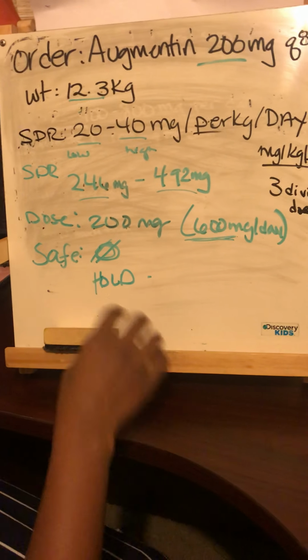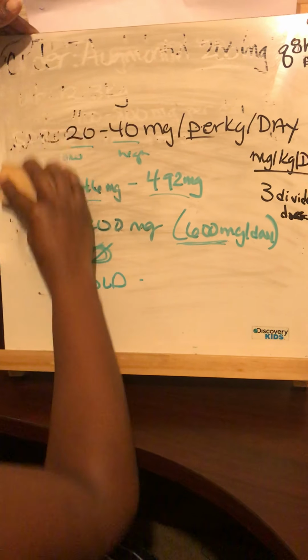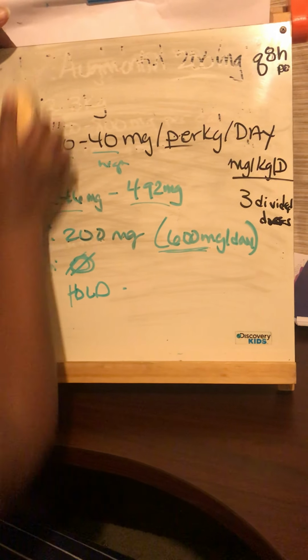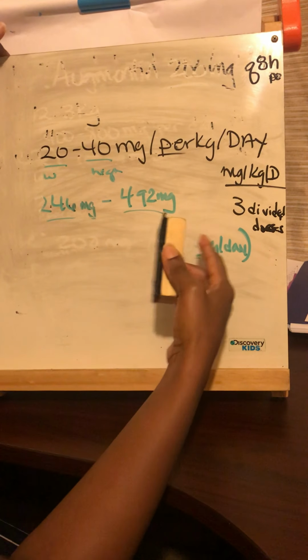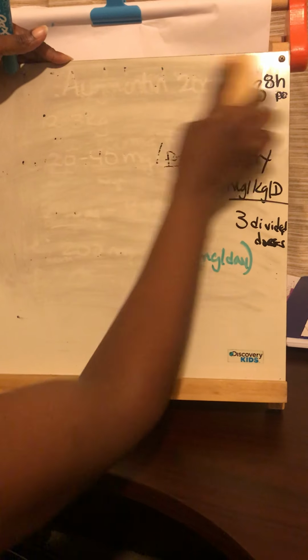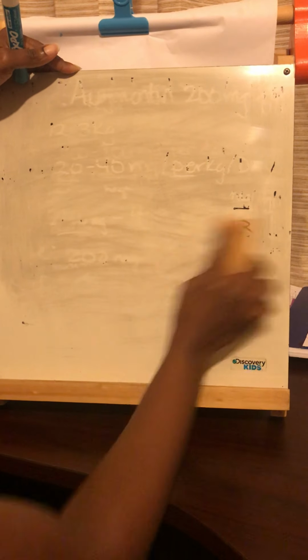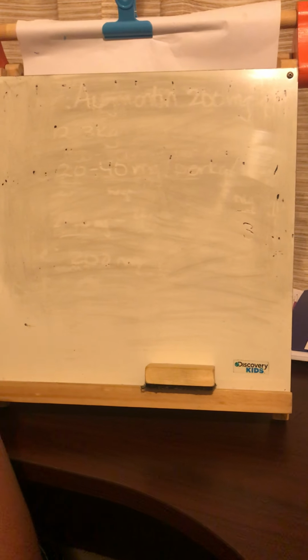Those problems that you are given weight and you're putting in safe dose range information. So if you see divided doses, just look to see what the question is asking you so you can know whether you need to look into the divided doses or if you're just looking at it per day, or you may be looking at both of the options, per day and divided doses. All right, let's do one more.